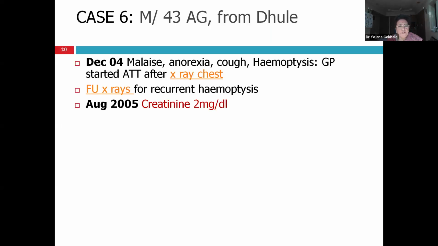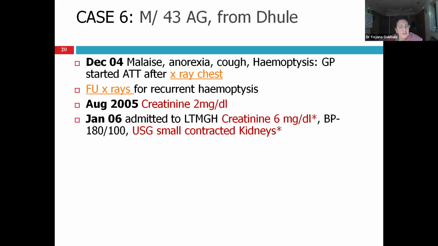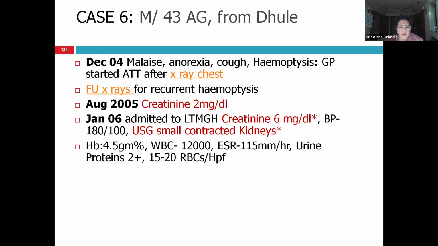In August 2005, his creatinine was 2. So this was within, say, about 13 to 14 months from the onset. He was admitted in our hospital in January 2006 when his creatinine was 6 and he had already developed small contracted kidneys.